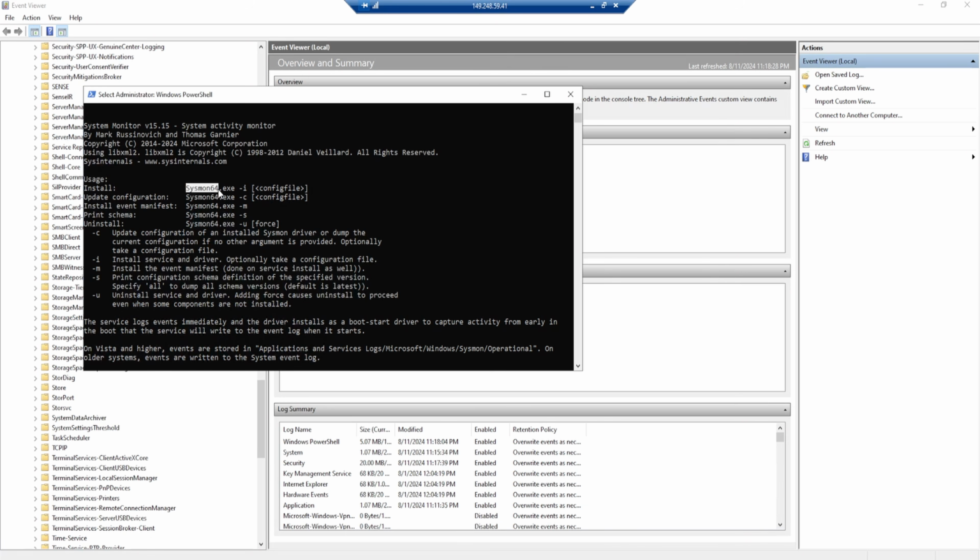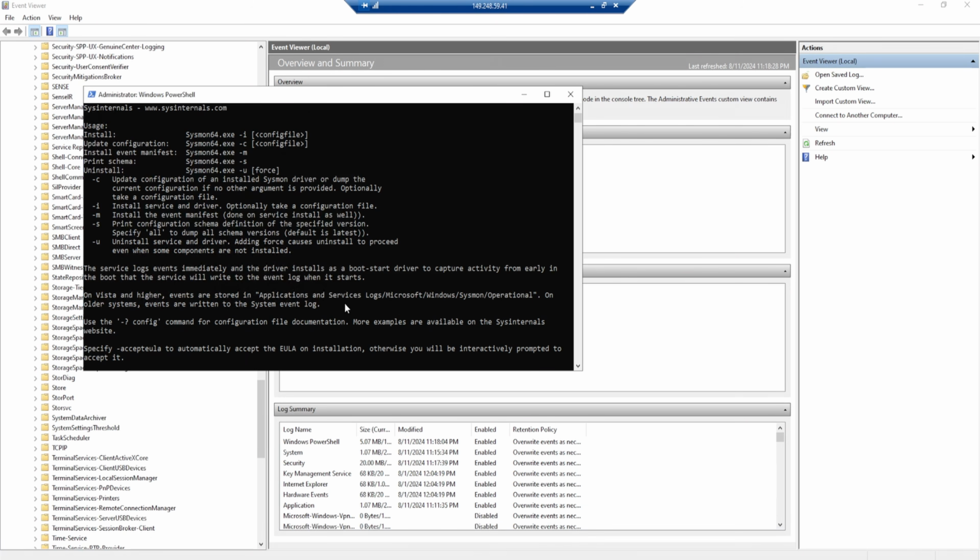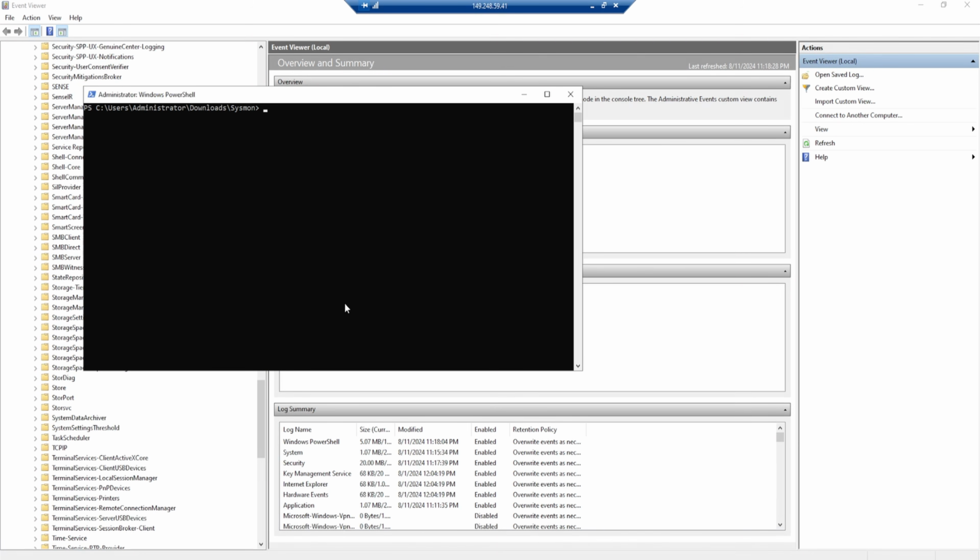So it says sysmon64.exe -i config file. And that's exactly what I'll be using. So let me clear out the screen just to make it a little bit neater. Do sysmon64.exe and hit tab again. Just to make sure we're good to go, I'll type in -i to install, and then I'll point it over to my Sysmon configuration file. I'll type in Sysmon and hit tab. This is not it because it's the executable, executable, executable, and finally the configuration file. Now I am going to remove the .\ because we do not need that. And then I'll hit enter.